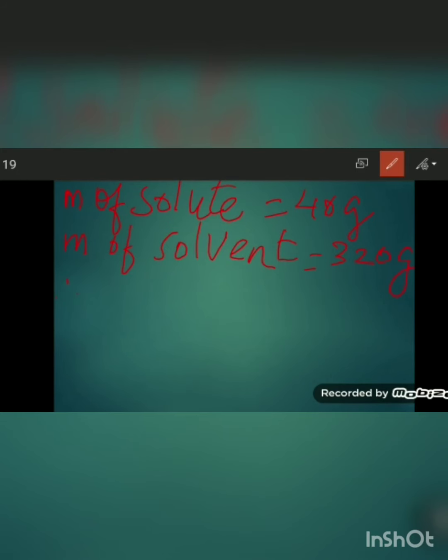Therefore, the mass of total solution will be 40 gram plus 320 gram is equal to 360 gram. So this is the mass of solution.